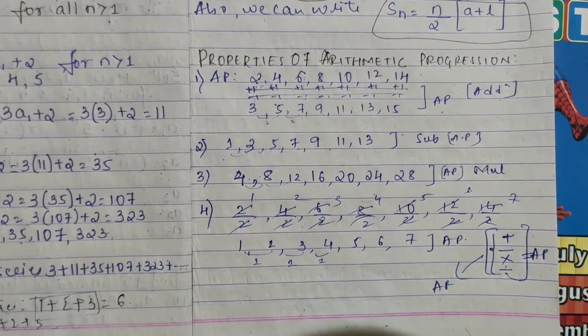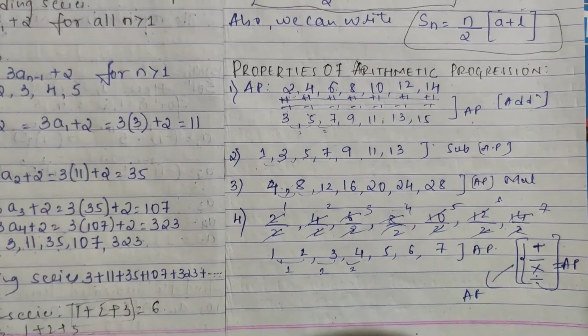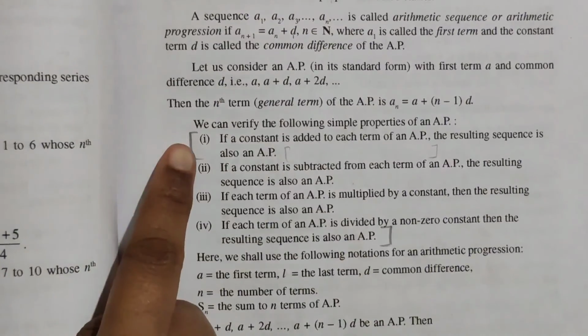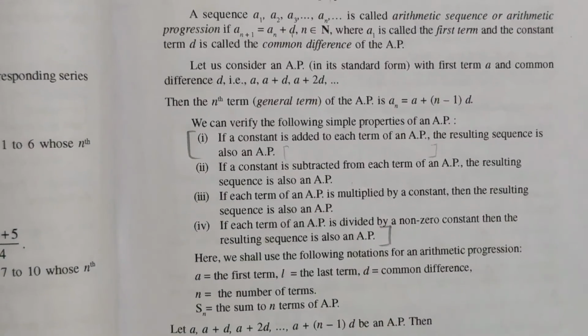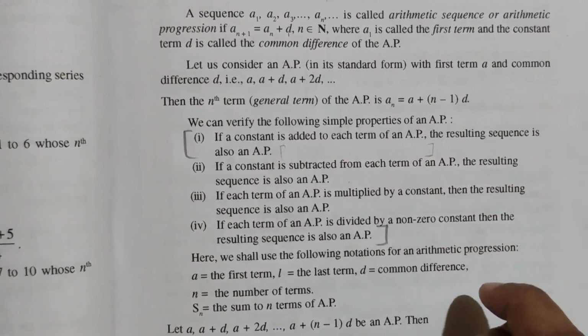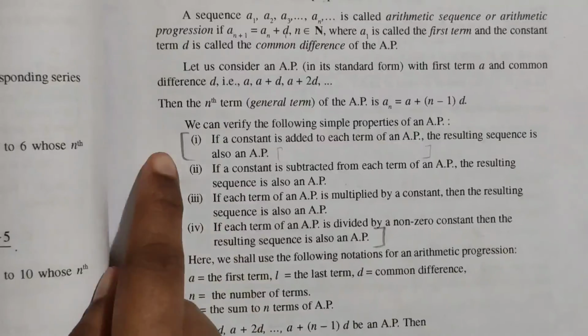Okay, I hope this is clear. I have just explained your properties. Write it down, write down these properties from first to last. You write these properties, and the example I have explained you can write in front of that. Like 2, 4, 6, you can consider any AP and check it. Okay, from here to here just write it down.